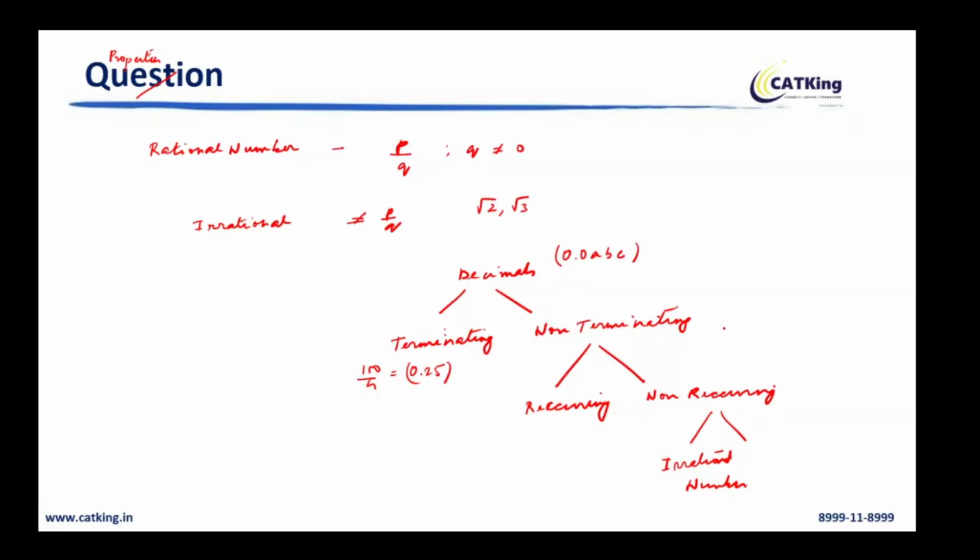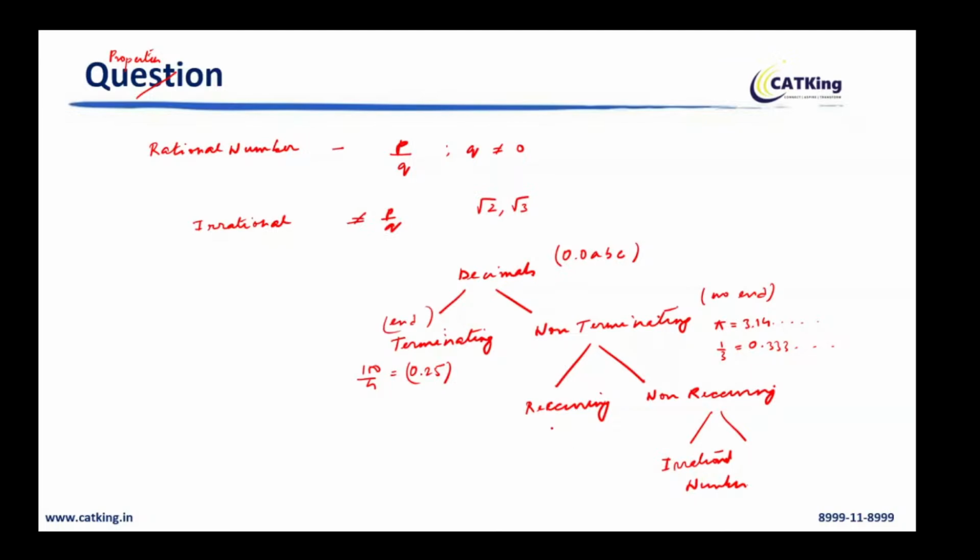For example, you can consider pi. Pi is 3.14 something goes on, or you can consider 1 by 3, that is 0.333 goes on. So non-terminating matlab which does not have an end, and terminating matlab which has an end, right? Now recurring matlab non-terminating decimals which has a pattern.